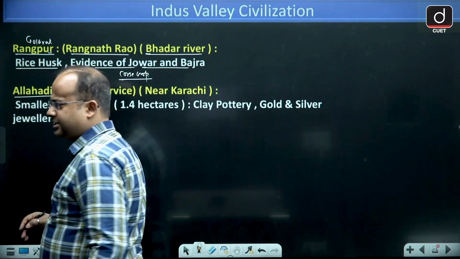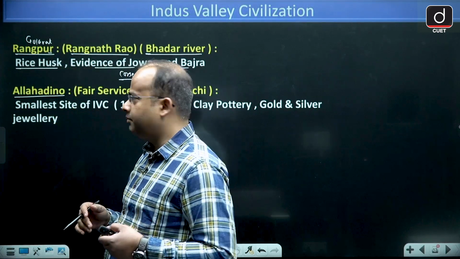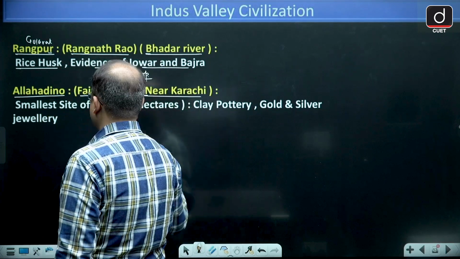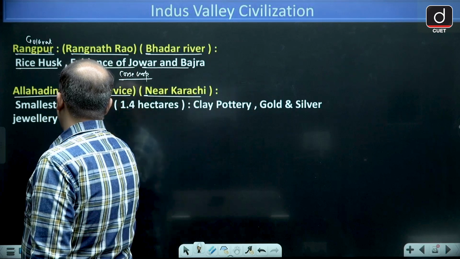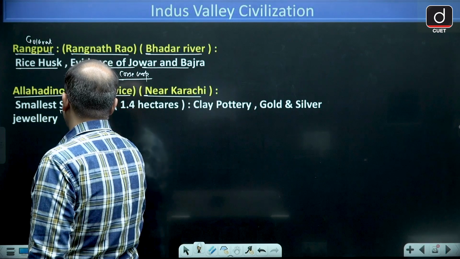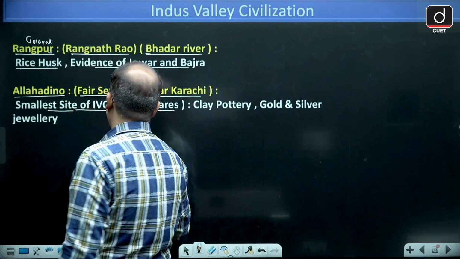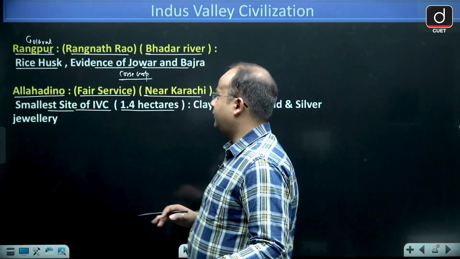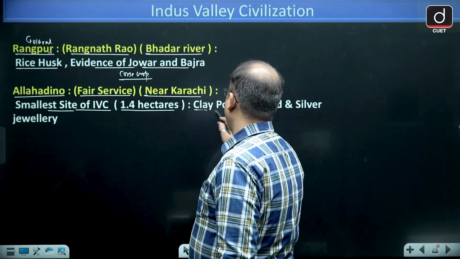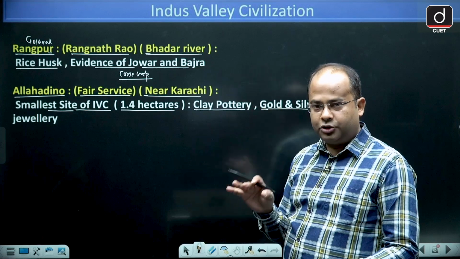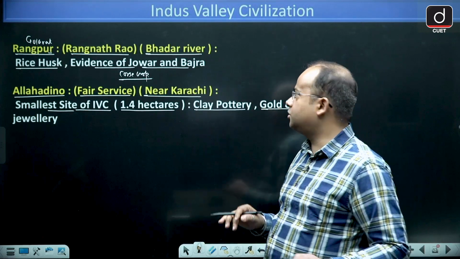Next we have Allahdino. Allahdino, guys, where is it? It is located in Pakistan, and it was discovered by Fairservis near Karachi. It is the smallest site of Indus Valley Civilization, just 1.4 hectare. We have found clay pottery plus gold and silver jewelry.